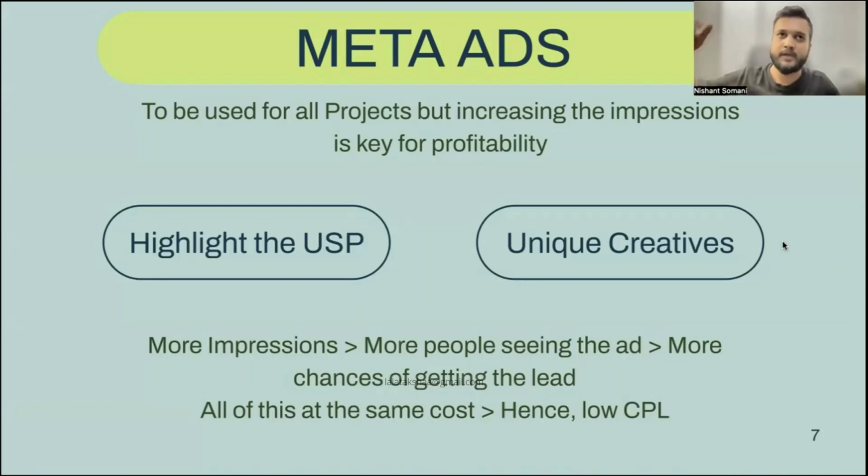Real estate will give them value after 10 years, maybe. But in that particular moment, that ad is not valuable to them at all. So you are left with only one option, that is making it beautiful. Because if it's not beautiful, people are not going to even look at your creative, let alone read it and give you a lead. So you have to focus on making it beautiful.